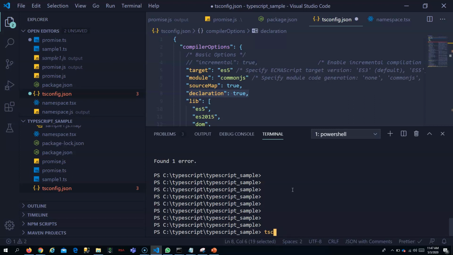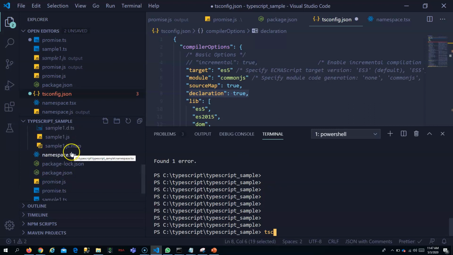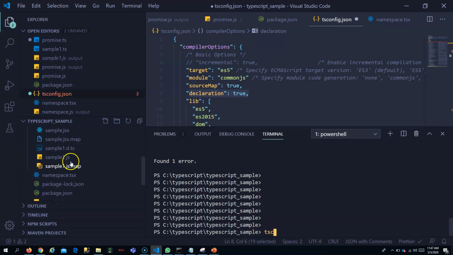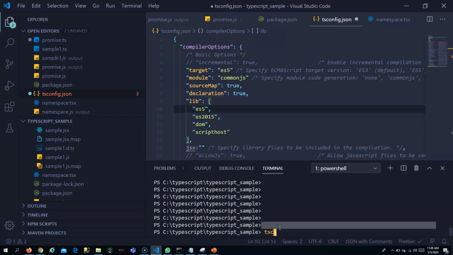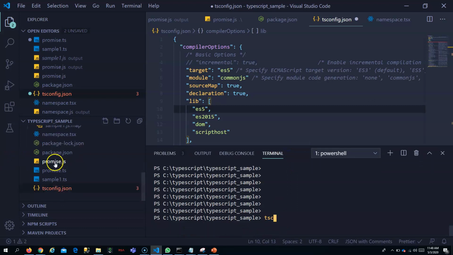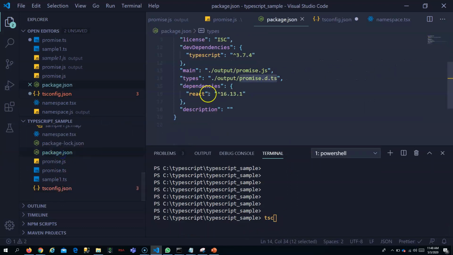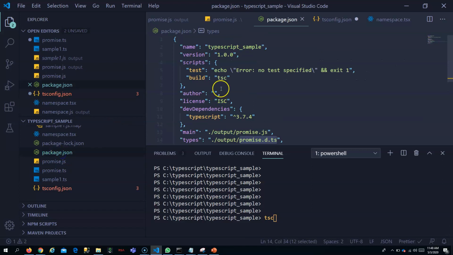If you want to build the application with TSC, in your package.json you can say build TSC and it will build it for you.